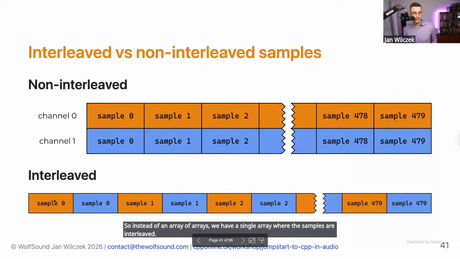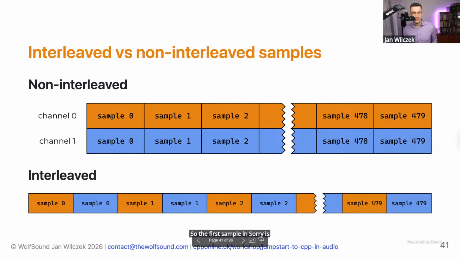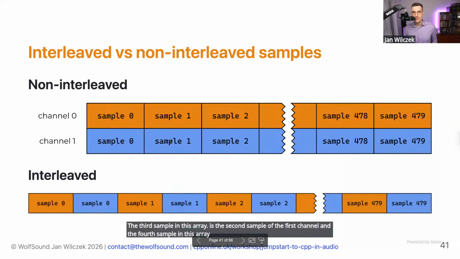So the first sample in this array is the first sample of the first channel. The second sample in this array is the first sample of the second channel. The third sample in this array is the second sample of the first channel. And the fourth sample in this array is the second sample of the second channel, and so on.